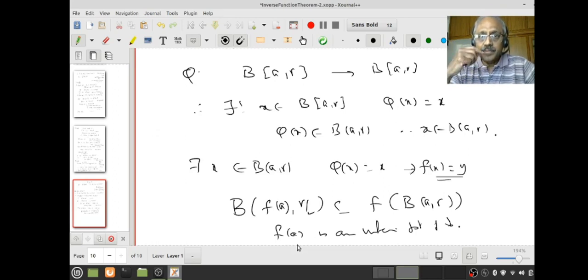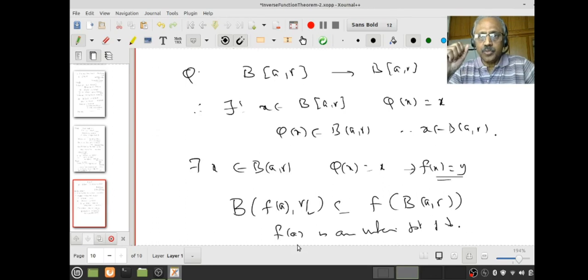But remember, we used finite dimensionality. Why? Because we said a closed and bounded subset of Rn is compact. Like S is compact, the closed ball BR is compact. All those things we used in the earlier proof. Therefore, we needed the domain of the function f to be a finite dimensional space.